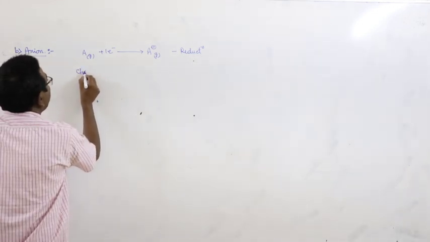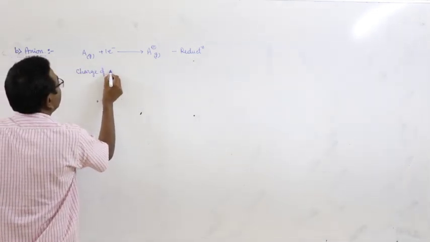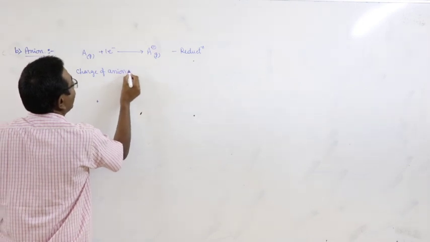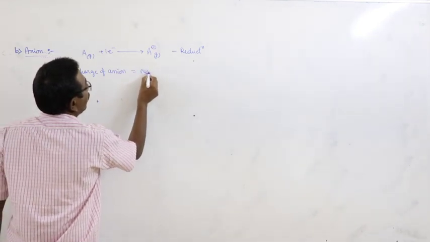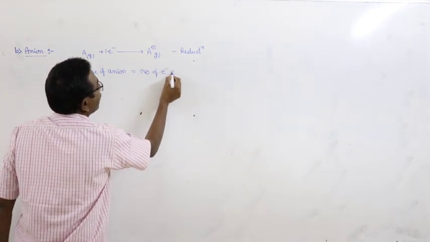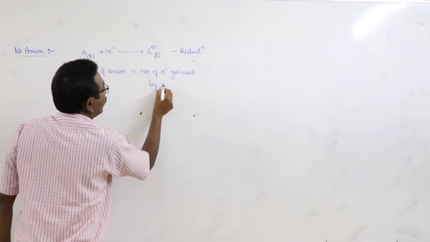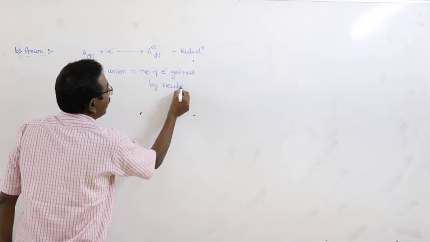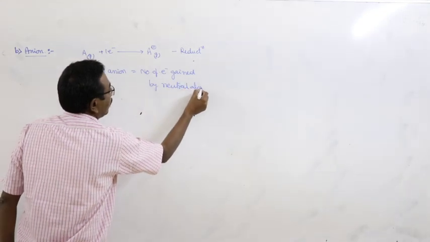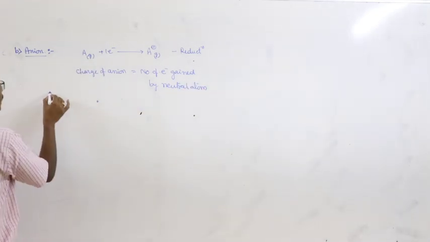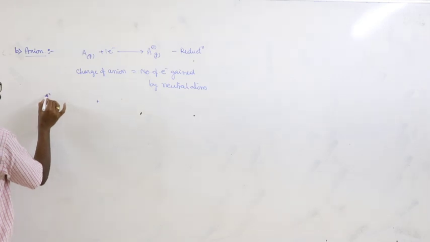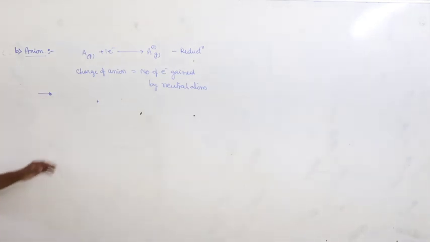Here the charge of the anion is equal to the number of electrons gained by the neutral atom. And here there is a statement. What is the statement?